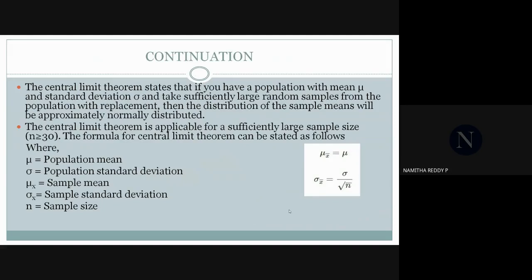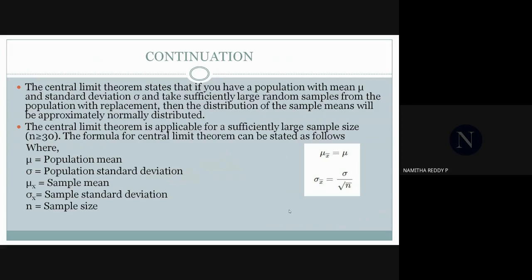The central limit theorem states that if you have a population with mean mu and standard deviation sigma and take sufficiently large random samples from the population with replacement, then the distribution of the sample means will be approximately normally distributed. The central limit theorem is applicable for sufficiently large sample size, which means n greater than or equal to 30.